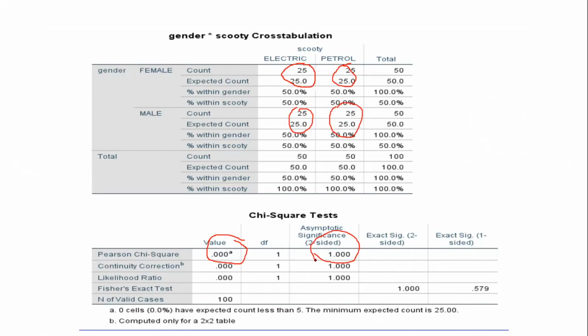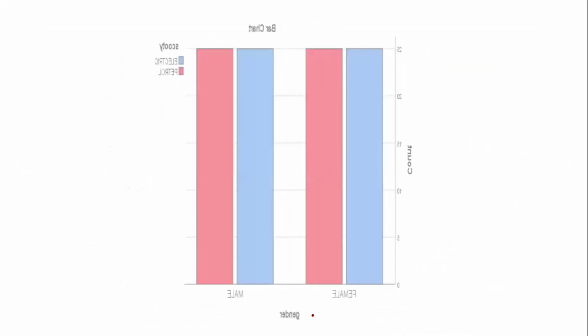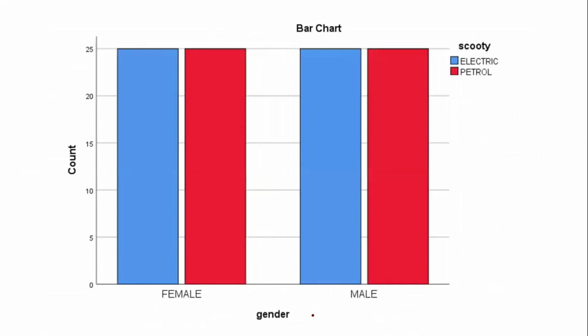So this is just a hypothetical example to make you understand what the value will be if the observed value and expected value match extremely well. Here you have to make a note of an important thing: in none of the columns is there a value which is less than 5, which is an important condition to perform the chi-square test. So that is satisfied here. And you can see the same thing on a graph; for that detail you can look into my video.